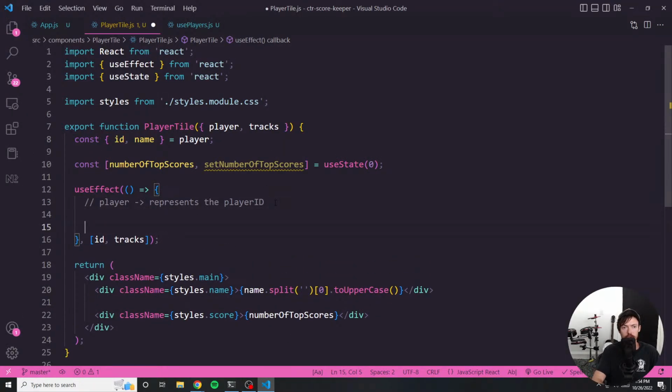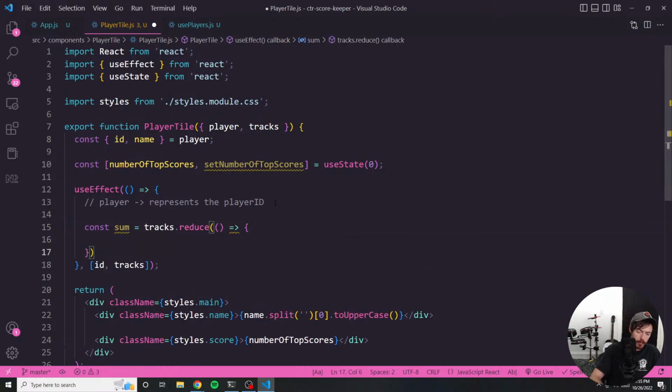So let's do a loop over the tracks. I could do a reduce. Let's say const sum equals tracks dot reduce. Started at 0. We're gonna have an accumulator and a current value, which I'll call current track. It's gonna be the current track that we have.